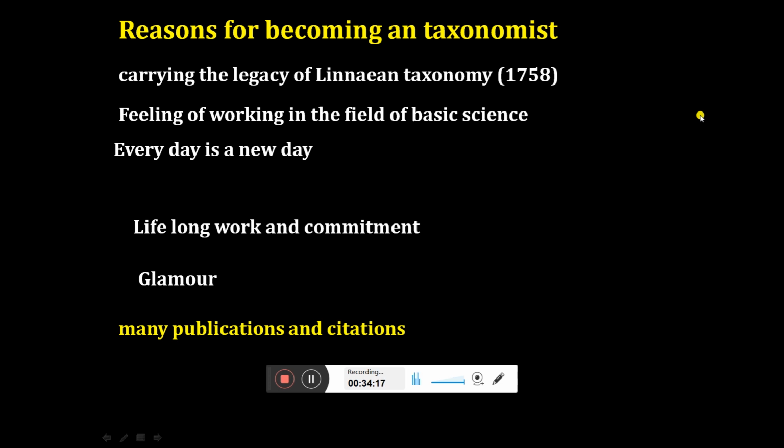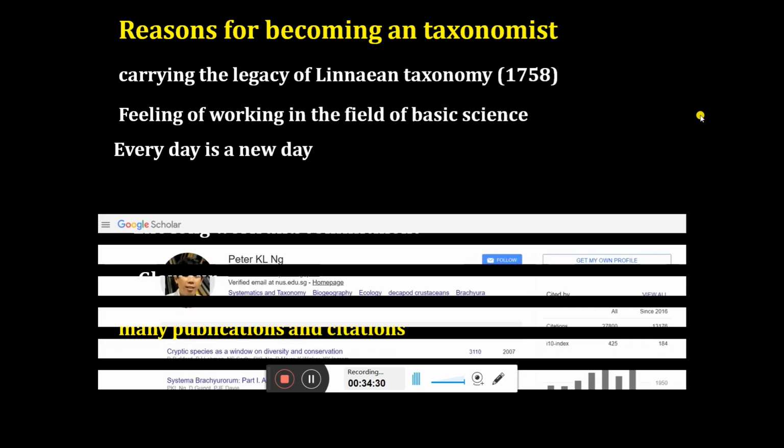Many publications and citations, right? Whenever you're working in taxonomy, you have a good amount of collection, you will get many publications, and then your papers will be cited by many people. Let me give you one more example.